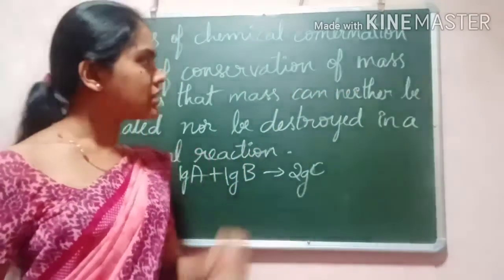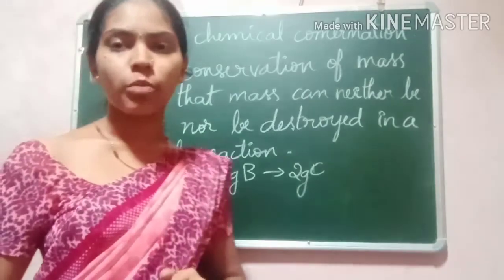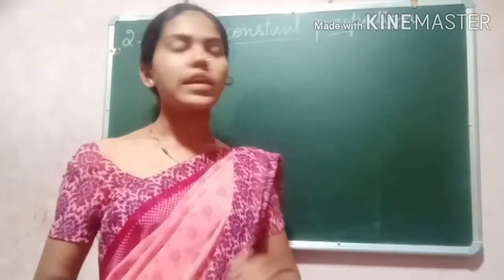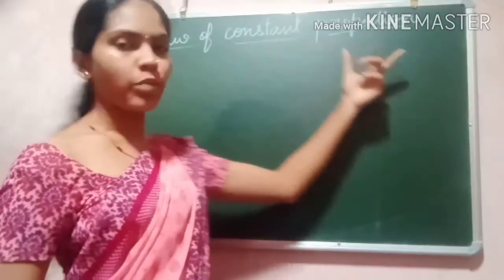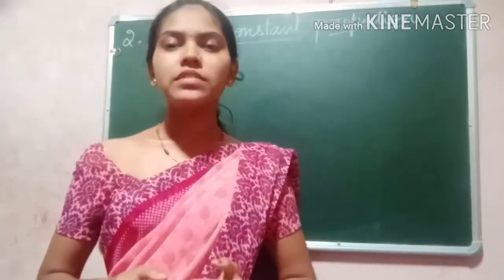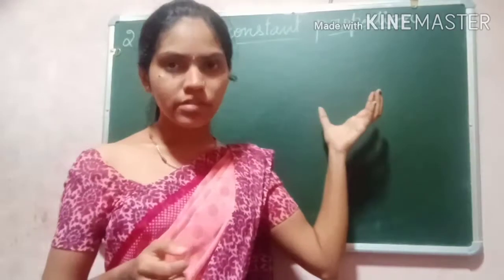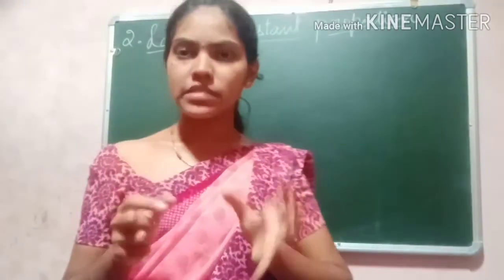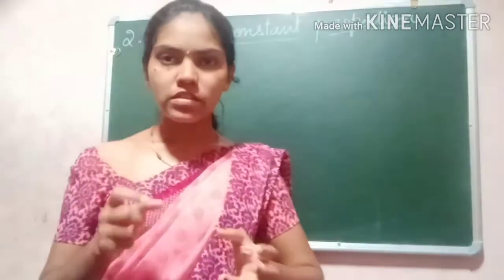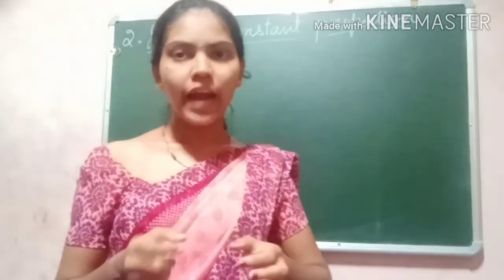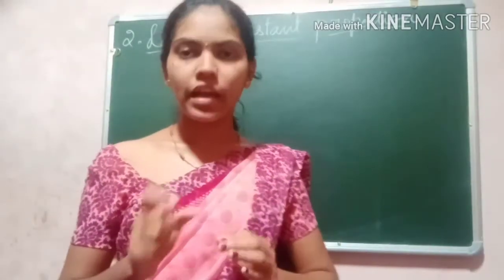Now let us understand the law of constant proportion. The scientists have noted that whenever a compound is obtained, it has the same elements in the same proportion.